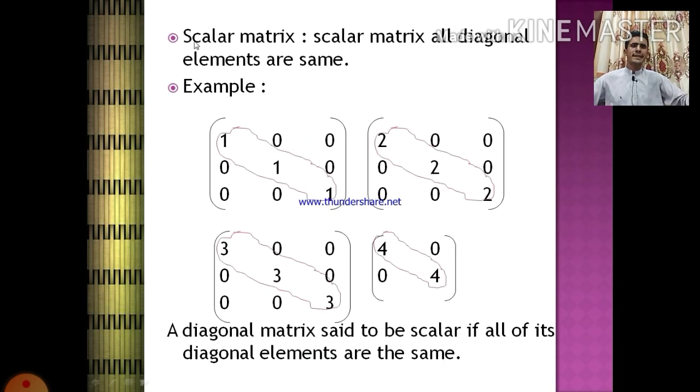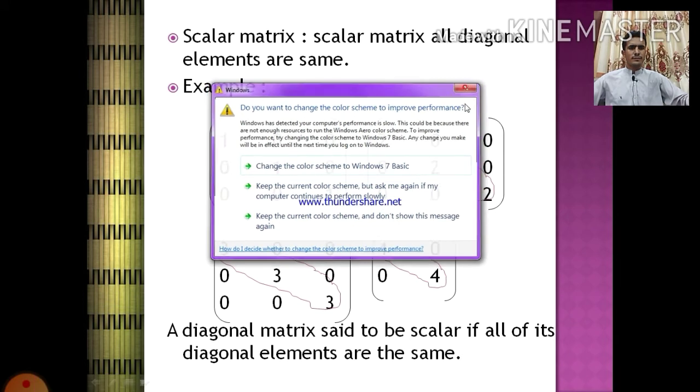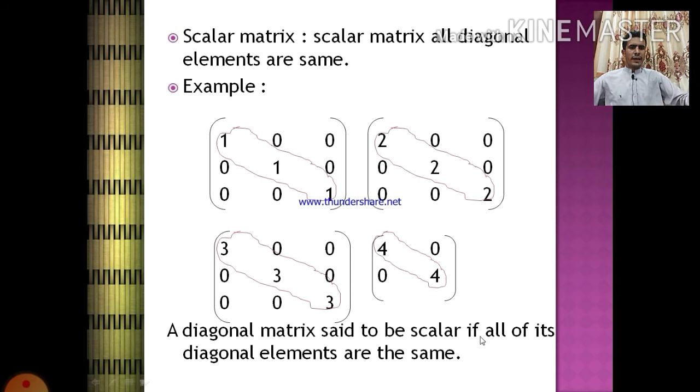A scalar matrix. In a scalar matrix, all diagonal elements are the same. Example, you can see here 1 1 and 1. The diagonals are the same. 2, it is the same here, as well as there and there. A diagonal matrix is said to be a scalar matrix if all of its diagonal elements are the same.